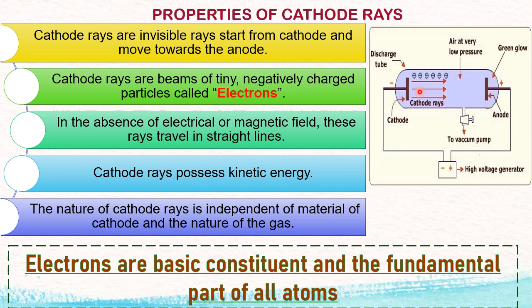You take any gas, any material, electrons are the same. That is, electrons are the universal particles of matter or atoms. That's why we can conclude that electrons are the basic constituent and fundamental part of all atoms. This is the conclusion from J.J. Thomson's experiment. Thank you, my dear students.